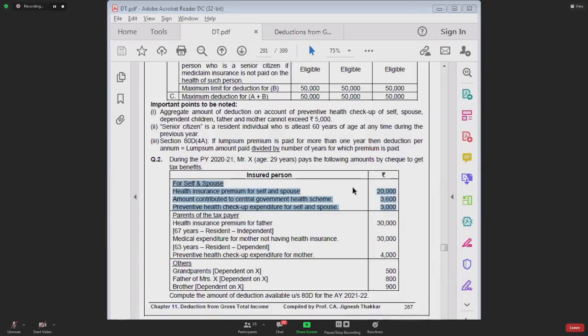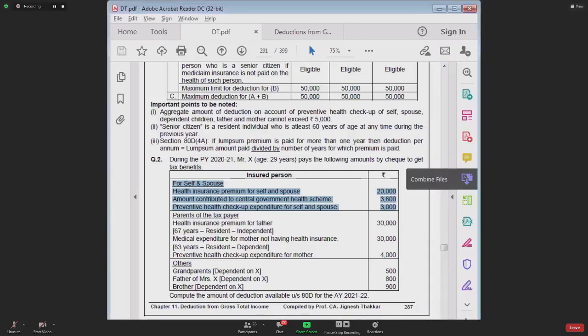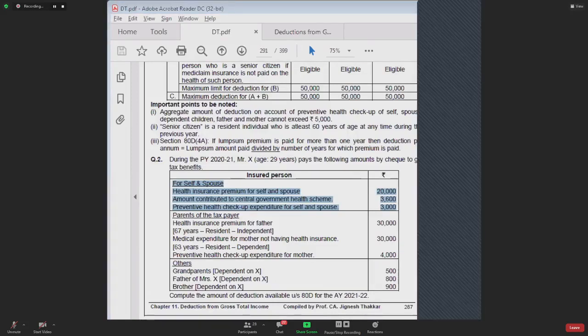In that 25,000, for how much amount you claim deduction in case of preventive health checkup? Rizwan? 1,400, na, Rizwan.